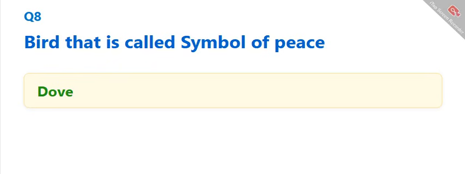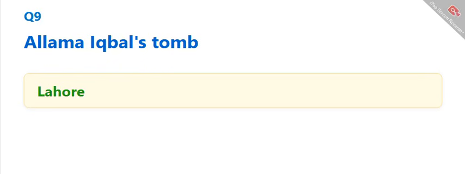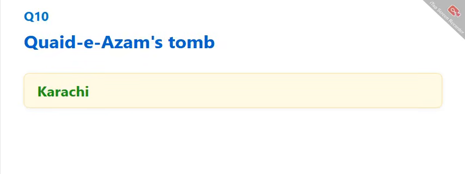Bird that is called symbol of peace. The correct answer is dove. Allama Iqbal's tomb. The correct answer is Lahore. Quaid-e-Azam's tomb. The correct answer is Karachi.